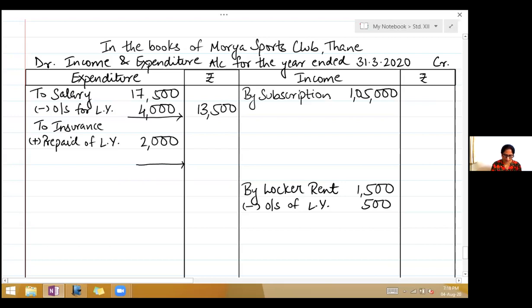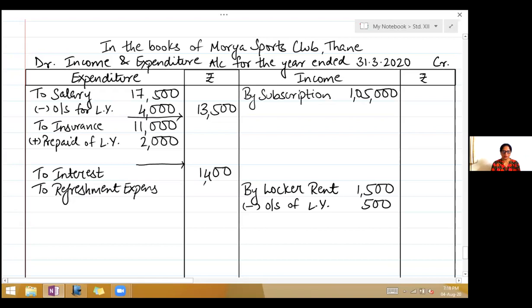13,500. Insurance premium 11,000. So write it there. Interest, so write there to interest 1,400. Next, to refreshment expenses 4,200.